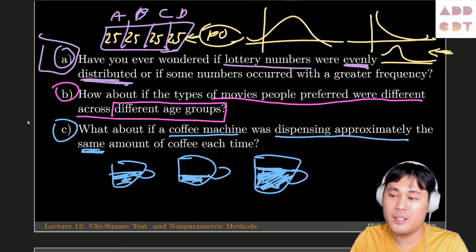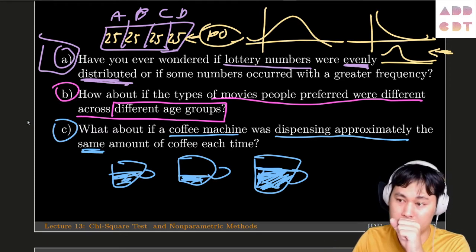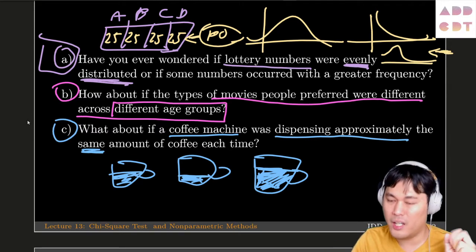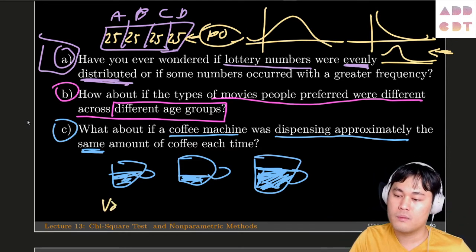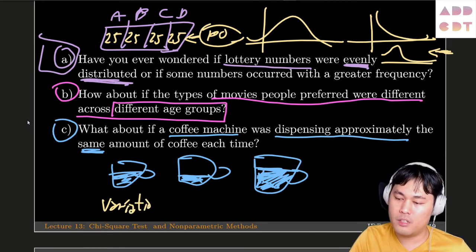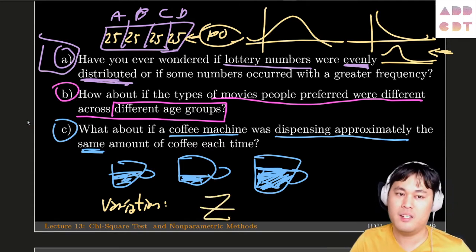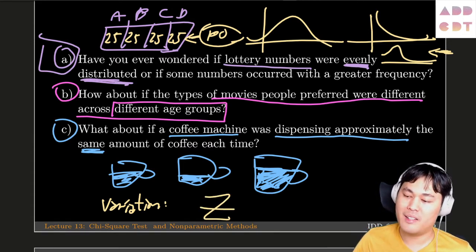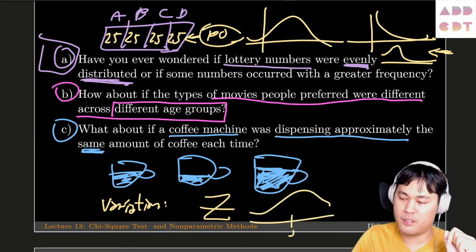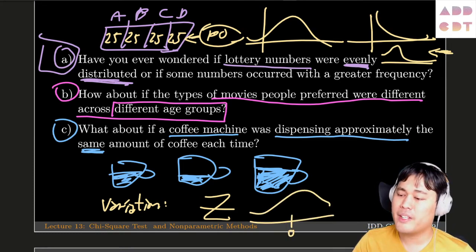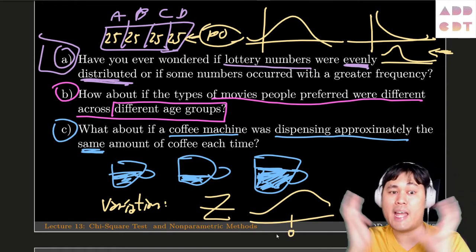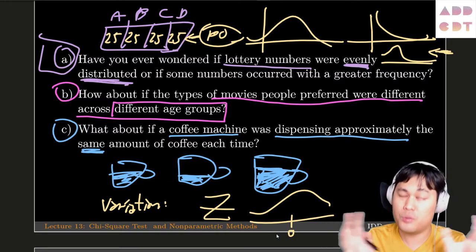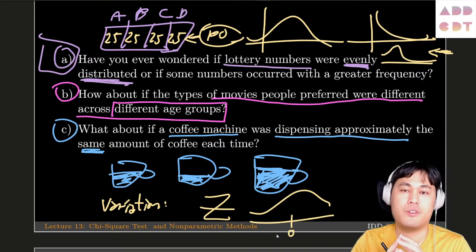But the nice thing that allows us to do math is that I think all these 3 questions can be answered using a variation of the normal distribution. For the normal distribution, we let Z be the random variable, but that's just a single Z, and we get this nice curve centered at 0. But here we are going to use a variation of Z. Remember how we can add 2 different random variables together.